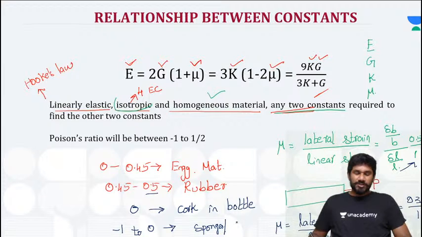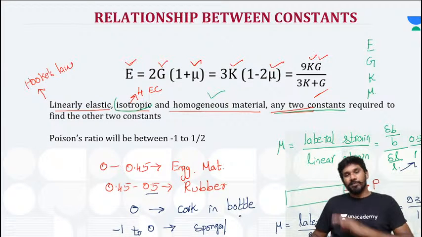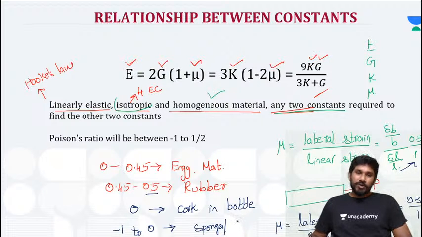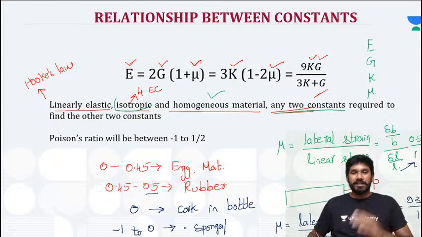Sometimes we use them as dusters, or we play cricket and use them to beat somebody in school days, right? Hope everyone remembers it. So in sponges, the answer will be negative.